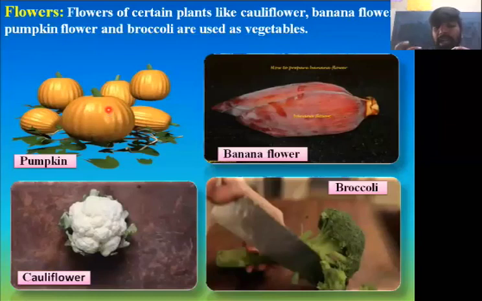Next, in which plants do you eat the flower as food? Flowers of certain plants like cauliflower, banana flower, pumpkin flower and broccoli are used as vegetables. So in some plants the flower itself is the food. Examples: pumpkin flower, banana flower, cauliflower, broccoli. Understood? So these are the flowers that you eat as the edible part.